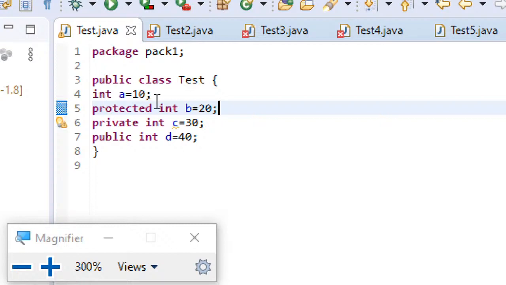And all the predefined classes that we see are declared public. Maybe some of the methods inside them may be protected, like yesterday we saw one method, the finalize method, in the Object class. So remember, all the predefined classes in Java are declared public, but some of the methods might be protected, so that you can create objects for those classes from anywhere. So this is the point to be noted.